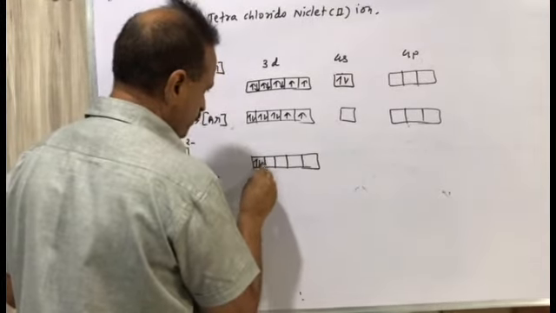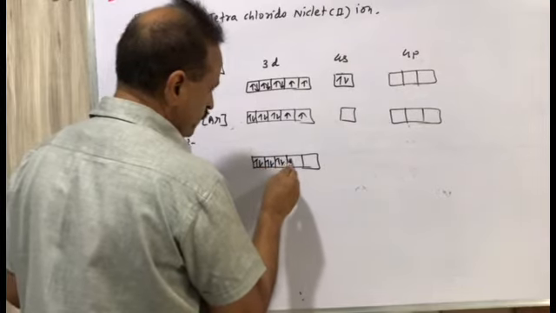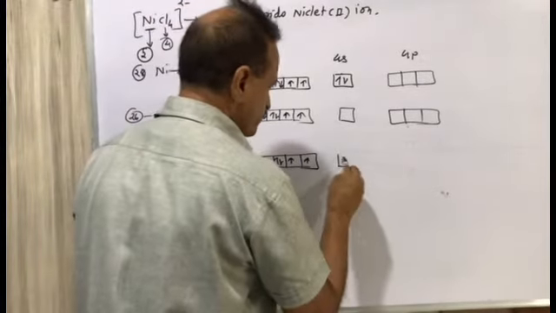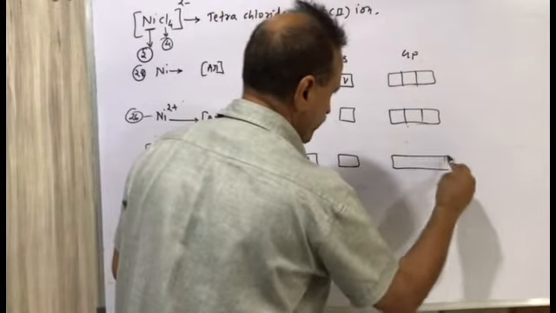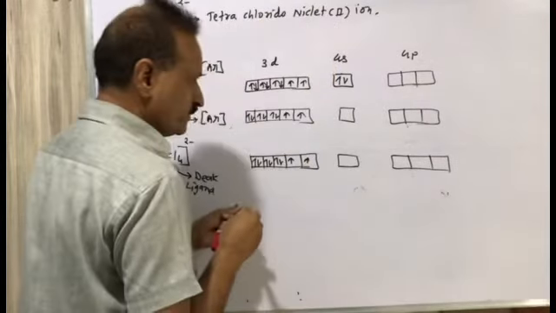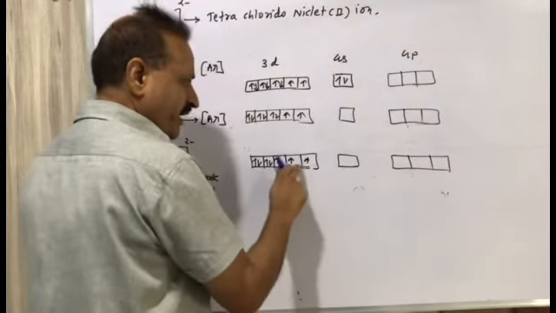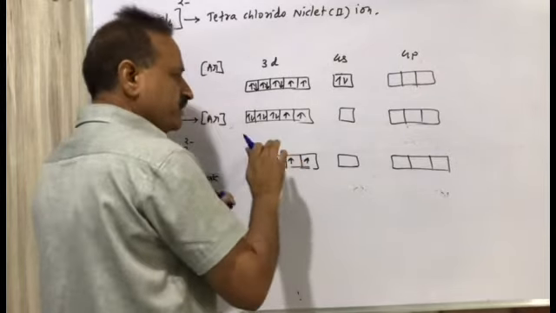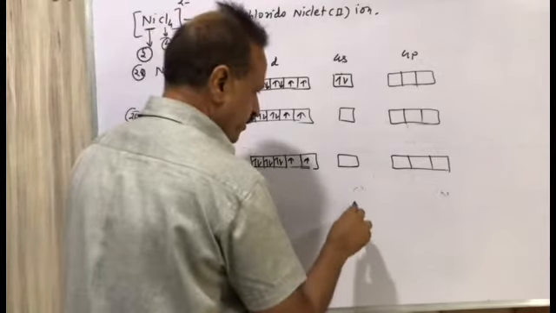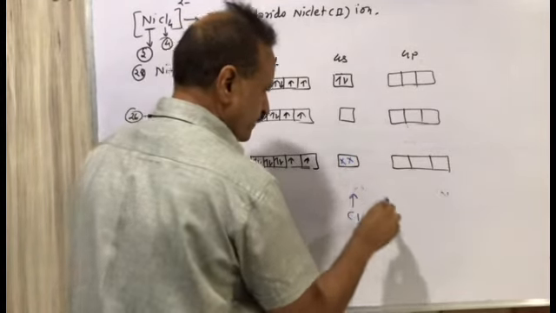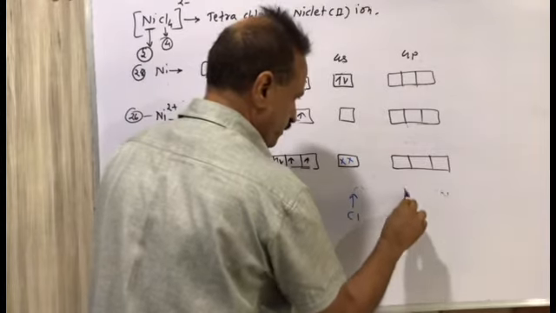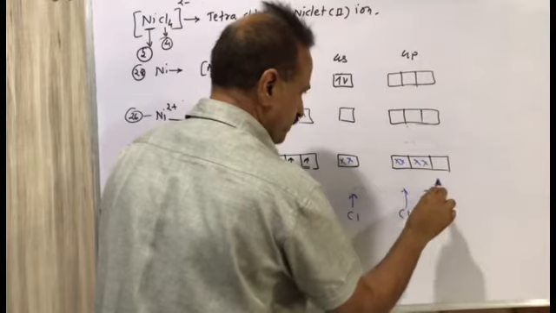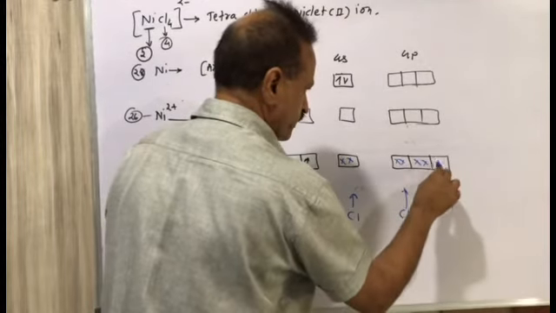We have to fill electrons in vacant orbitals, so where will 4 Cl donate 4 electron pairs? Here there is no vacant d orbital, so Cl will donate 2 electrons over here, Cl donates 2 electrons over here, 4 Cl will come and donate electrons here and here.